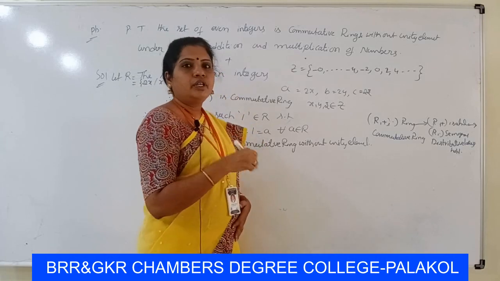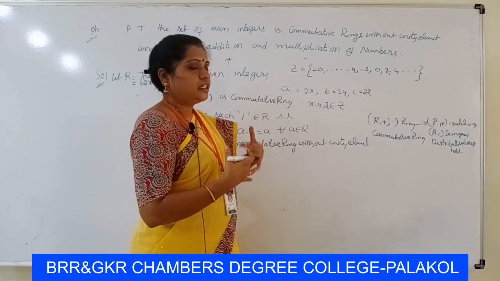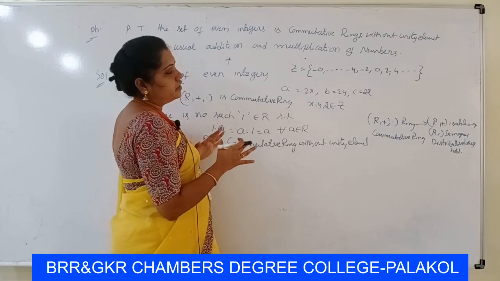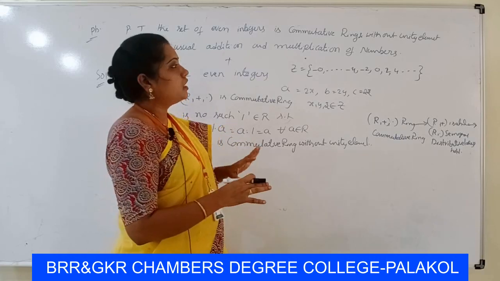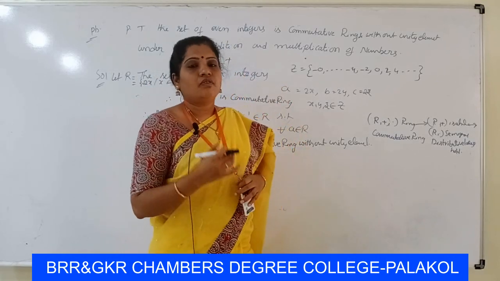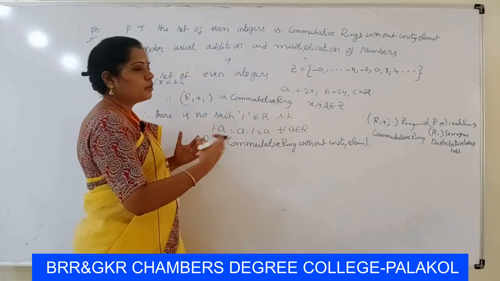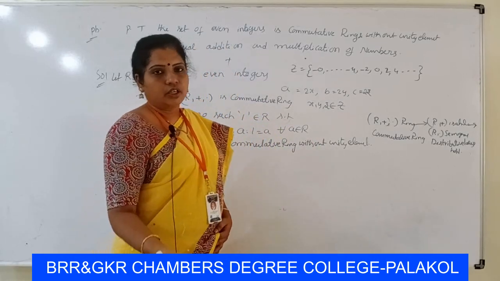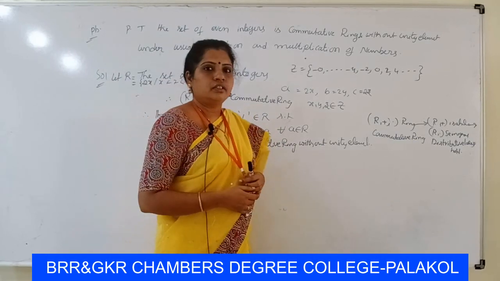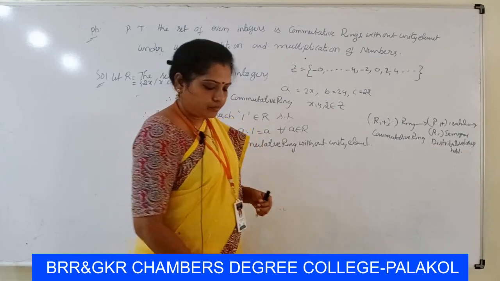If any property of the ring is not satisfied, then that set is not a ring. So dear students, in any problem on a set of numbers, we observe what the elements of the set are, and then what the operations are. Then we have to prove all the properties of the ring or integral domain or field. Then the given sets are ring, commutative ring, or integral domain or field. Thank you.